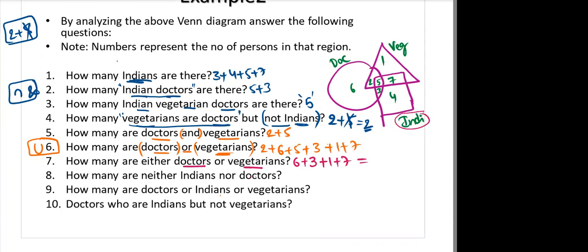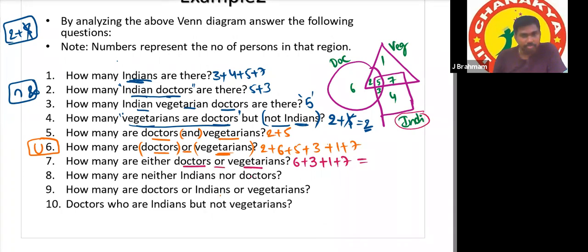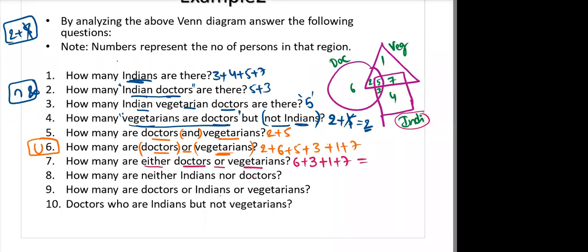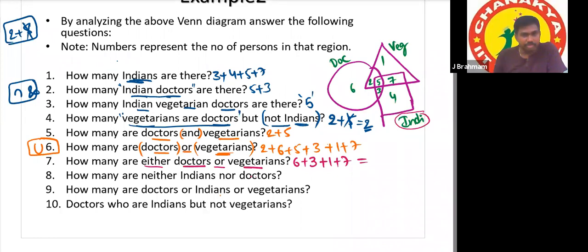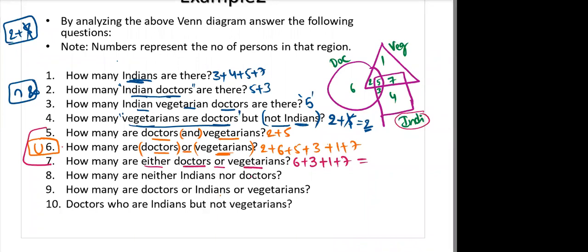Here the question is either doctor or vegetarian, either or. Either or is nothing but doctor without vegetarian and vegetarian without doctor. And if you compare these 3 questions, from the union, if you subtract the common 5, it will be the either or answer. Okay, next.